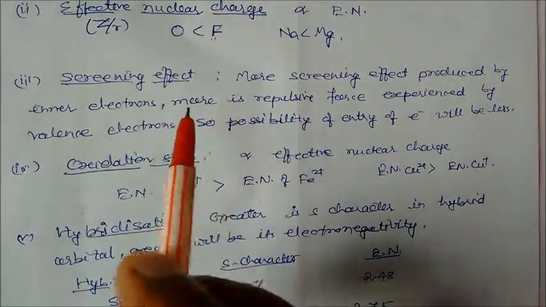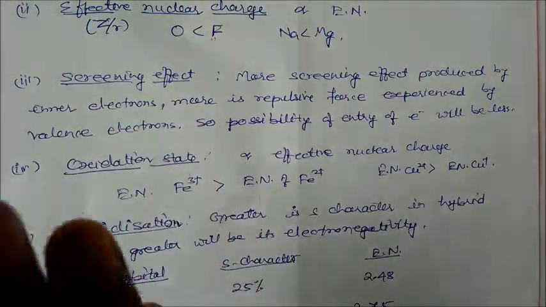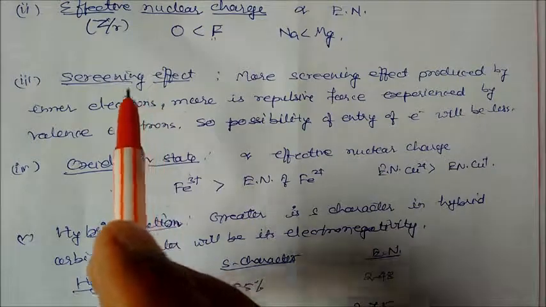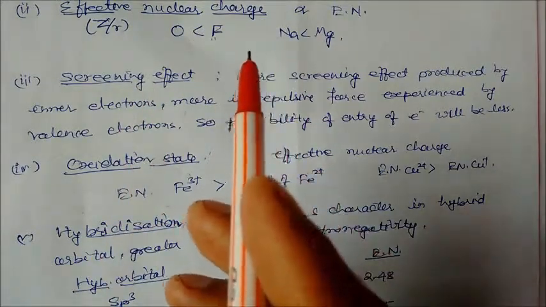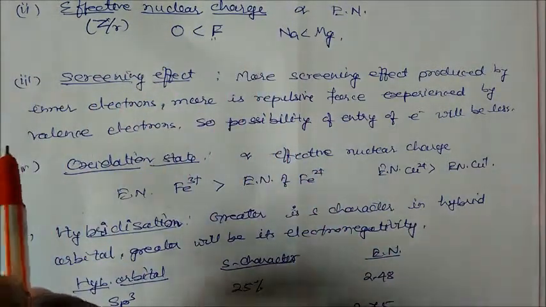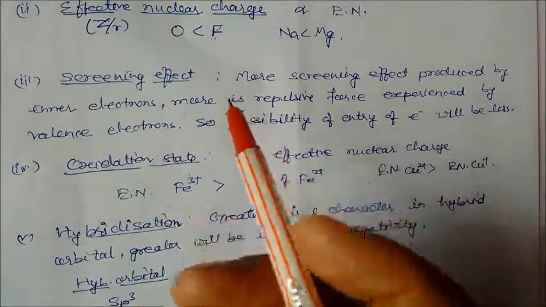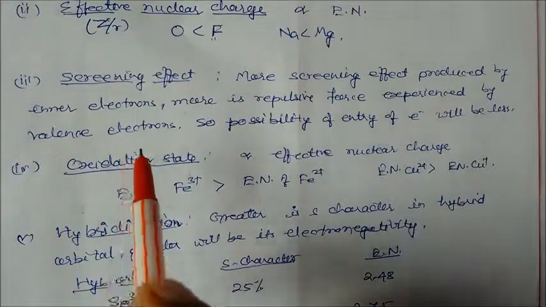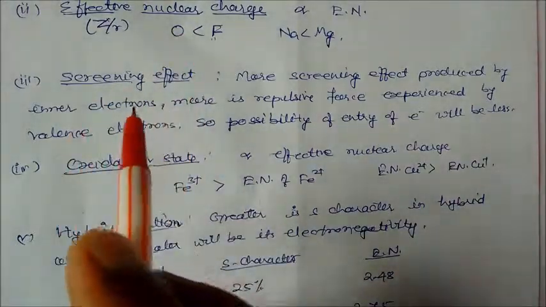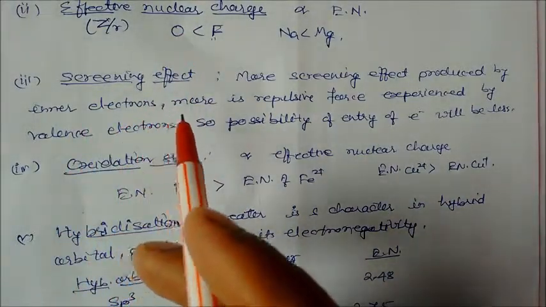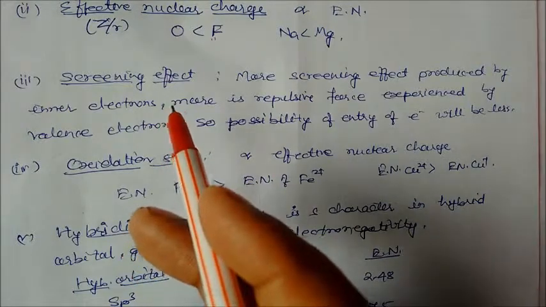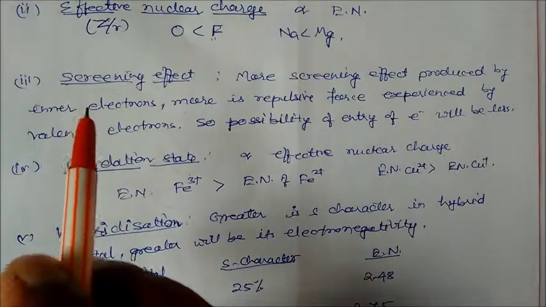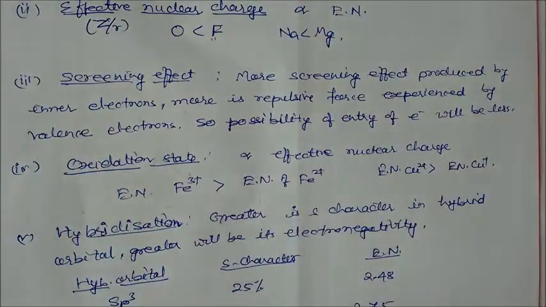If there are more inner electrons, they will create a shielding. Shielding means they will protect the valence electron from being pulled by the nucleus. If the nucleus cannot pull the valence electron, this will result in lesser electronegativity. That's why cesium has lesser electronegativity than lithium, because the screening effect in cesium is more and in lithium is small.